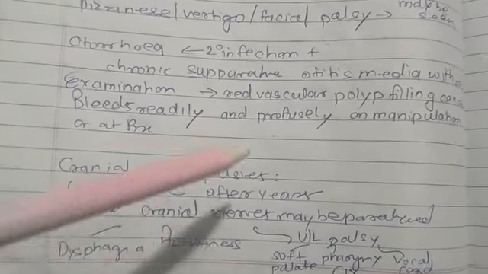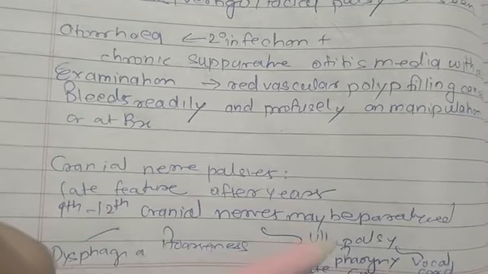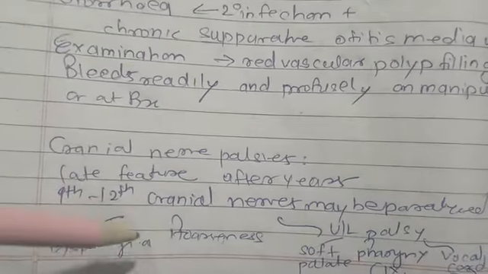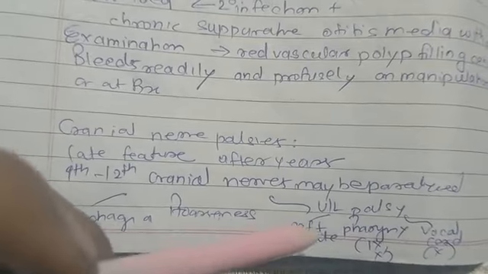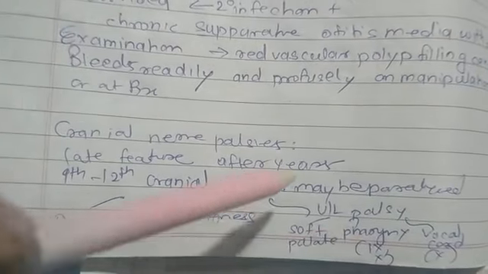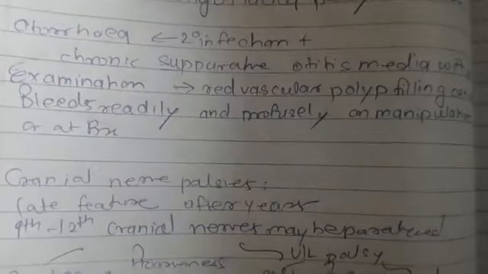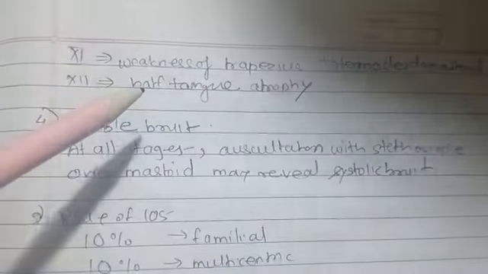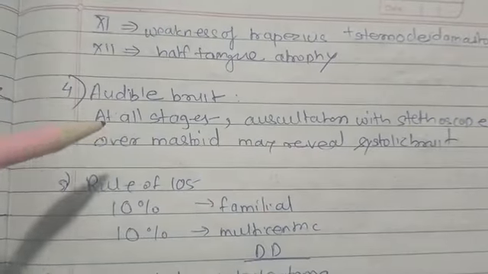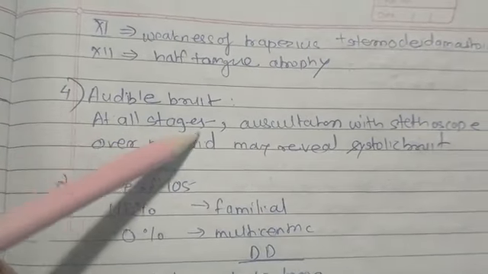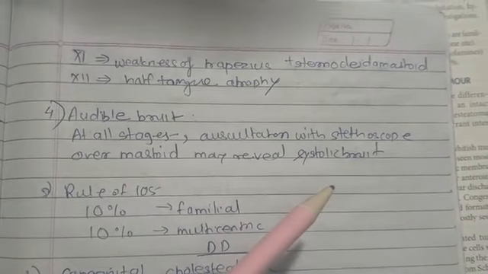Talking about cranial nerve palsy, it is a late feature, after years, and cranial nerves 9 to 12 may be paralyzed, causing dysphagia, hoarseness, and unilateral palsy of the soft palate and pharynx for the 9th and 10th, vocal cord for the 10th. Then the 11th nerve causes weakness of trapezius and sternocleidomastoid, and the 12th causes half tongue atrophy. An audible bruit is present at all stages. Auscultation with a stethoscope over the mastoid may reveal a systolic bruit.